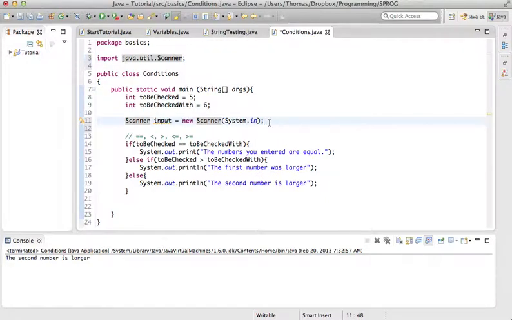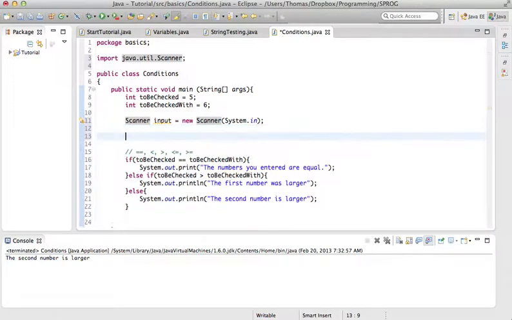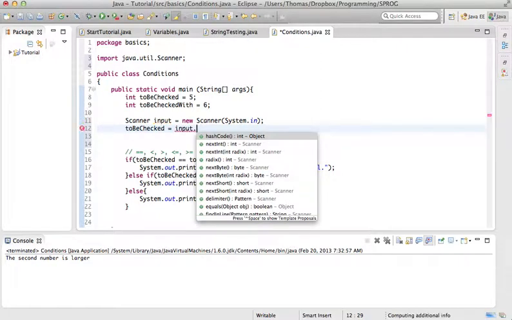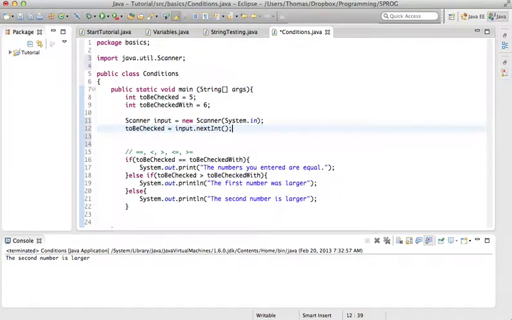So now that we got the scanner, we can simply create, well, we already got the variables. Let's just keep them here. What we will do is we just overwrite them. So we say the variable to be checked will read the next int, because we want an integer value from our input, from our scanner.